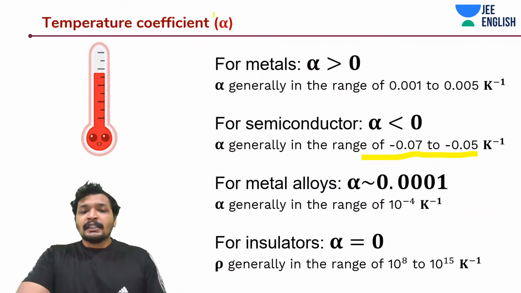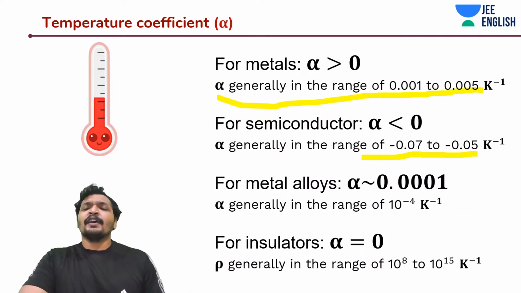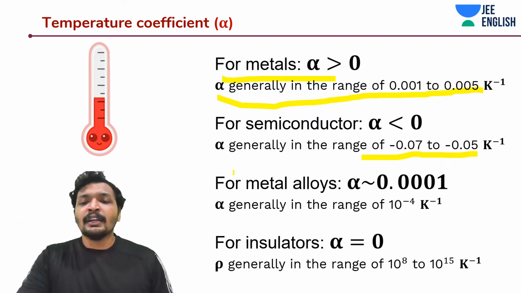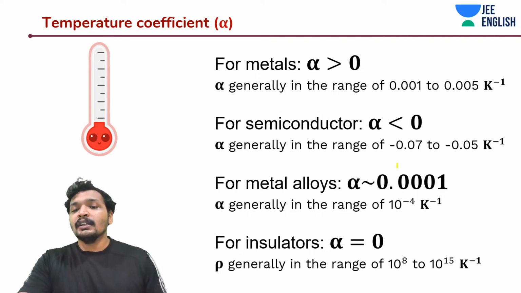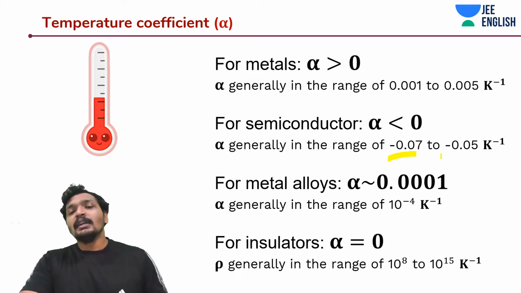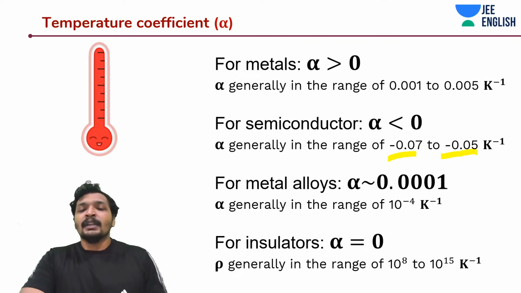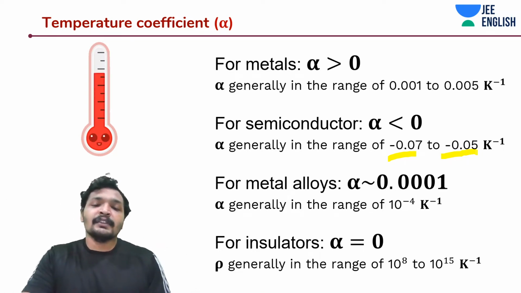So for metals, alpha is greater than 0 and generally in the range of 0.0001 to 0.005 Kelvin inverse. And for semiconductors, you know that alpha is less than 0, because with increase in temperature, the resistance is going to decrease and the conductance is going to increase. It's going to be in the range of minus 0.007 to minus 0.005 Kelvin inverse.